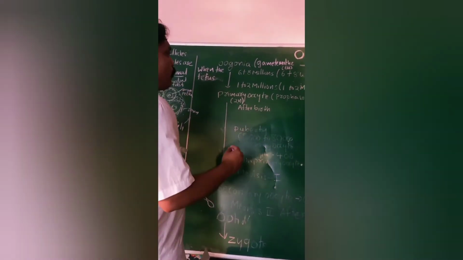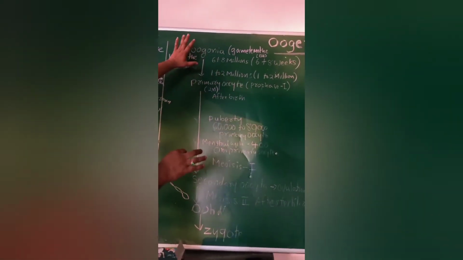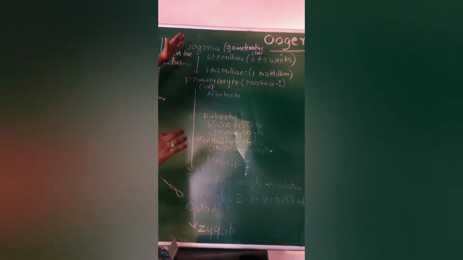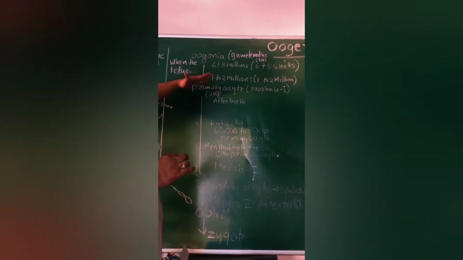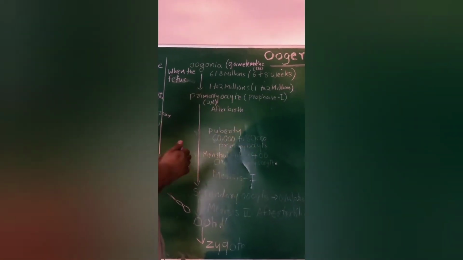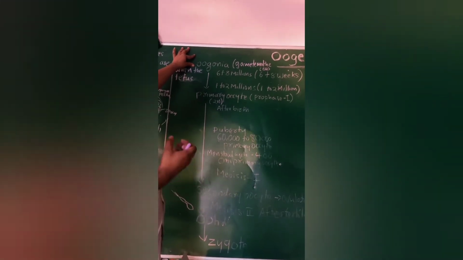Okay, now we have to discuss what changes occur before, when the fetus is developing, after birth, after maturation, and later in their life, as the secondary oocyte develops. First of all, the oogonia are formed from germinal epithelium cells.